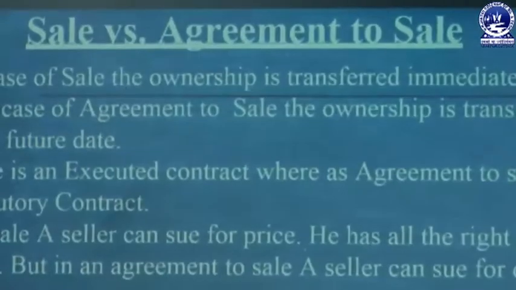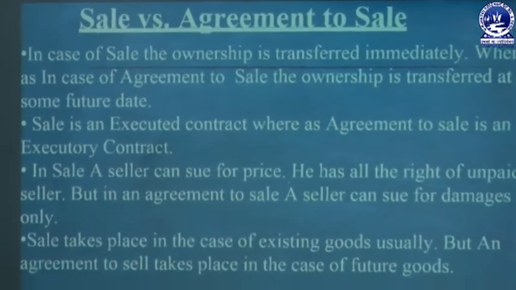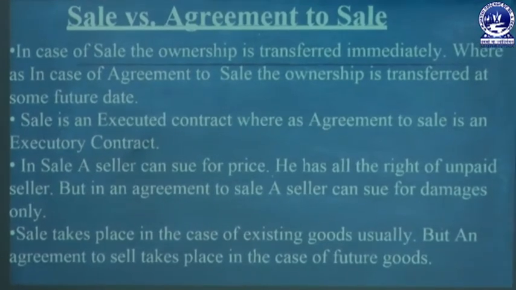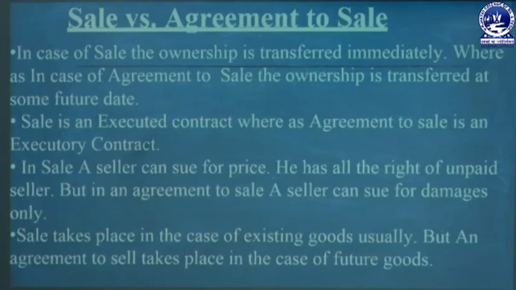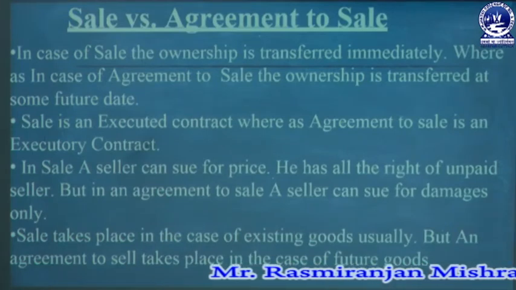In case of a sale, ownership is transferred immediately, but in case of agreement to sell, the ownership is transferred at some future date. So where there is a sale, ownership is immediately transferred, but where there is an agreement to sell, ownership is not immediately transferred. The transfer of ownership is made at some future date.